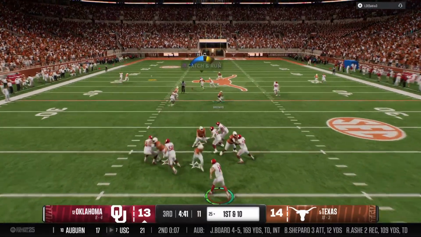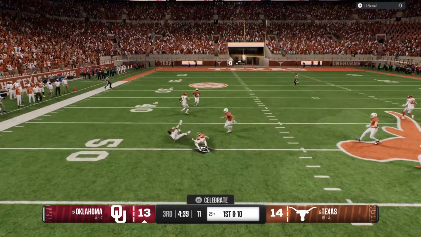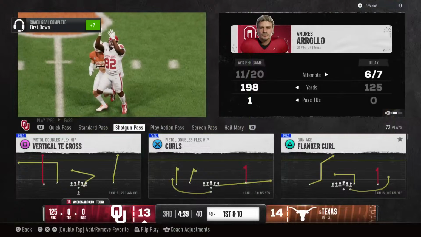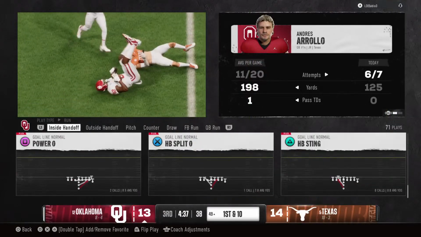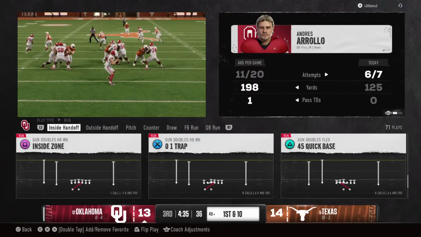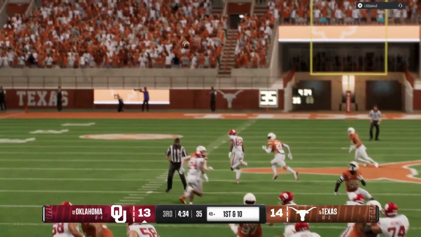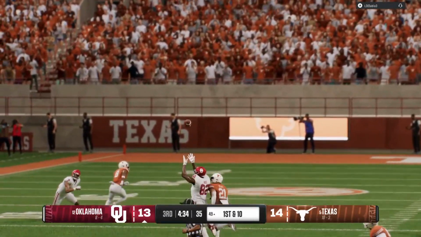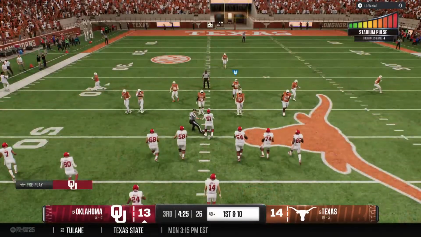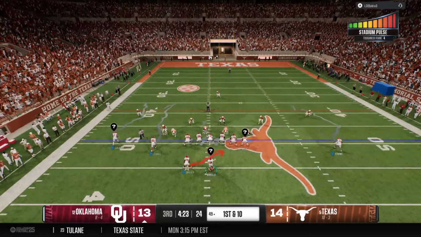On 1st and 10 here, looking to throw the ball. That deep shot is caught for a big gain. Great job here by this offense to open up the second half with an aggressive approach, sending a clear message to this defense that they are ready to be aggressive to win this game. This offense is rolling at the moment.